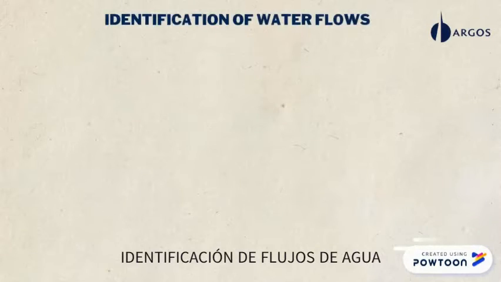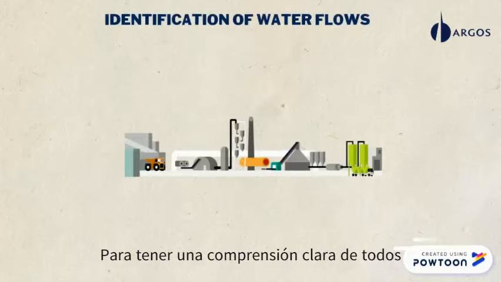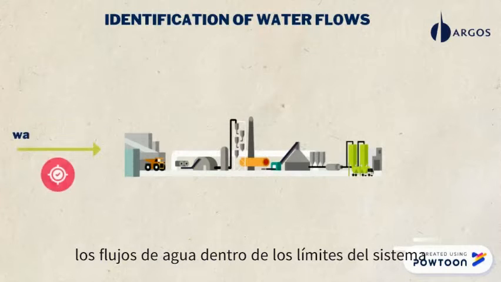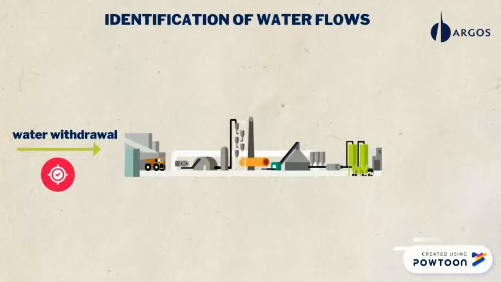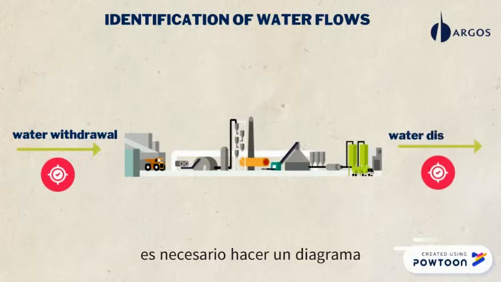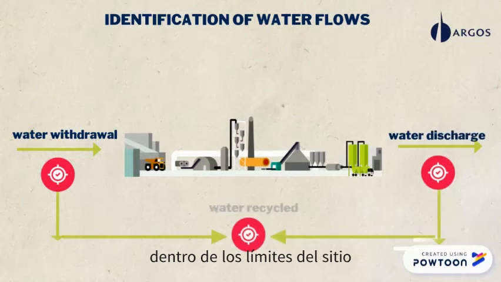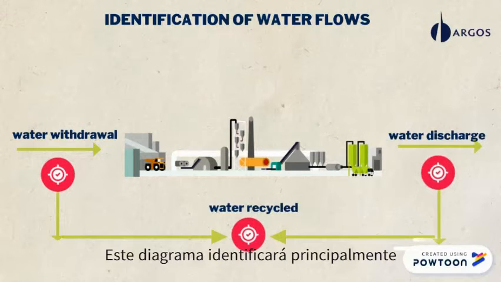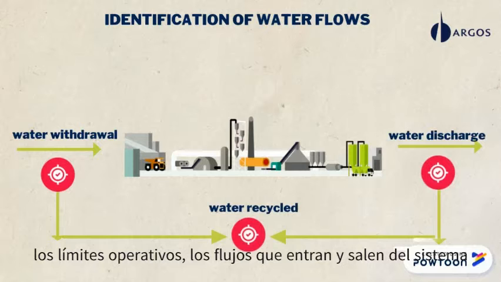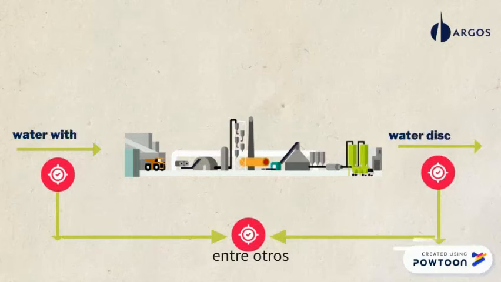Identification of water flows. To have a clear understanding of all the water flows within the limits of the system, in order to provide reliable data on the use of water, it is necessary to make a water flow diagram which illustrates the water flows within the boundaries of the reporting site. This diagram will mainly identify the operational limits and the flows entering and leaving the system, among others.